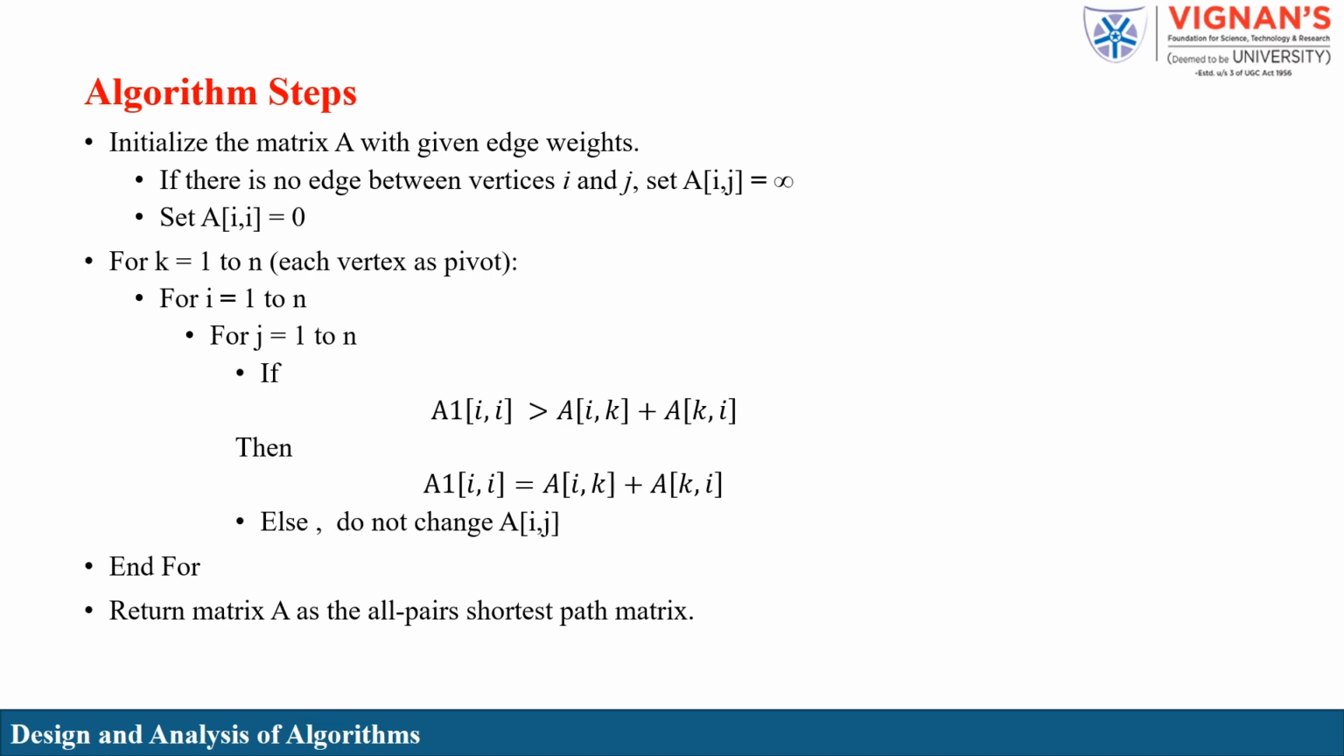Algorithm steps. First, we initialize the distance matrix with the given edge weights, using infinity where there is no direct edge, and 0 for the same vertex. Then, for each vertex k as a pivot, we check all pairs i and j, and see if going through k gives a shorter path. If it does, we update A(i, j), otherwise, we keep it as it is. At the end, the matrix contains the shortest distances between all pairs of vertices.